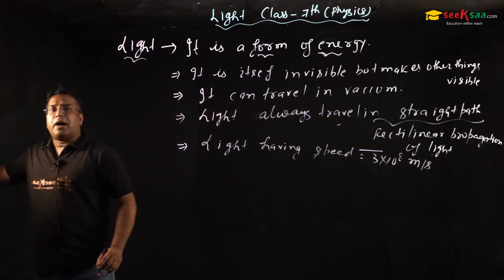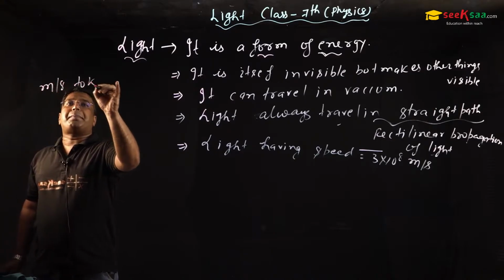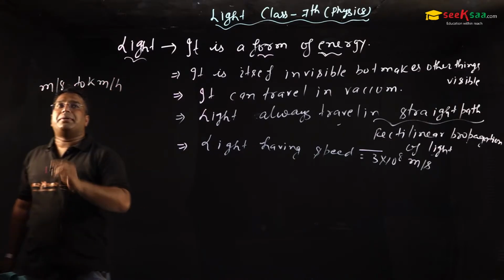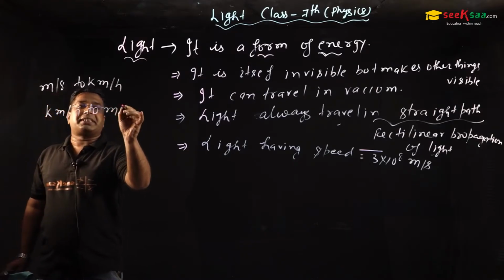Some children have doubt, sir, how we convert meter per second into kilometer per hour, and some students ask how we convert kilometer per hour into meter per second.